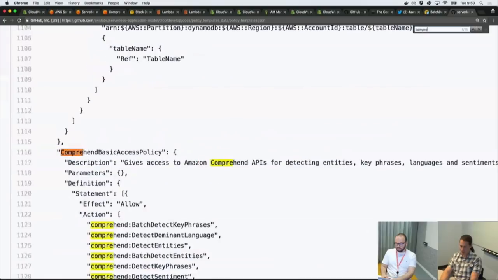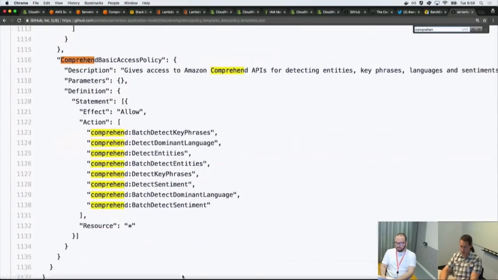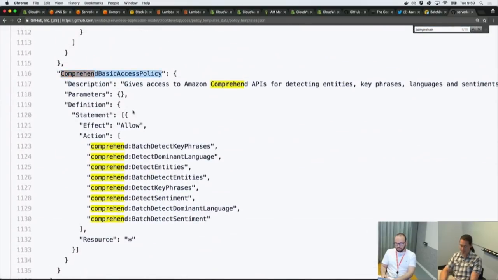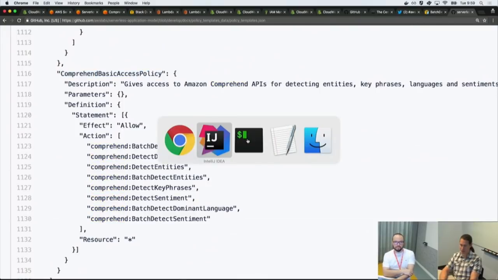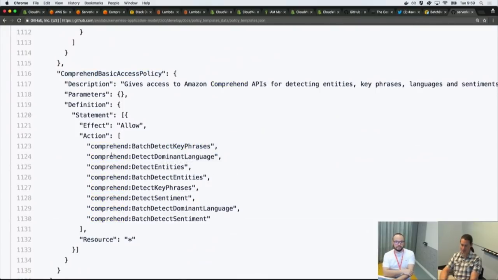It gives you a named policy that you can just use, and SAM will expand it into this.